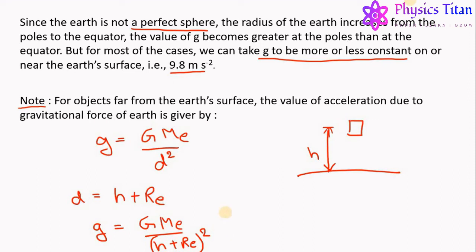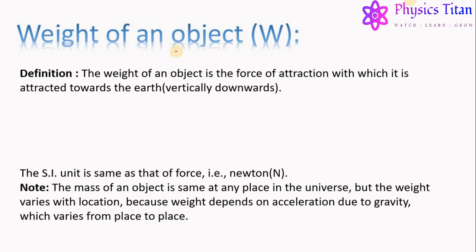And this is the value of acceleration due to gravitational force of Earth for an object away from the Earth's surface. Now we have seen that the Earth pulls every object towards itself with a force equal to the gravitational force of the Earth. Is there any particular name for this force? The answer is yes, and it is known as the weight of the object, denoted by capital W. So the weight of an object is the force of attraction with which it is attracted towards the Earth, and the direction of this force is vertically downwards.